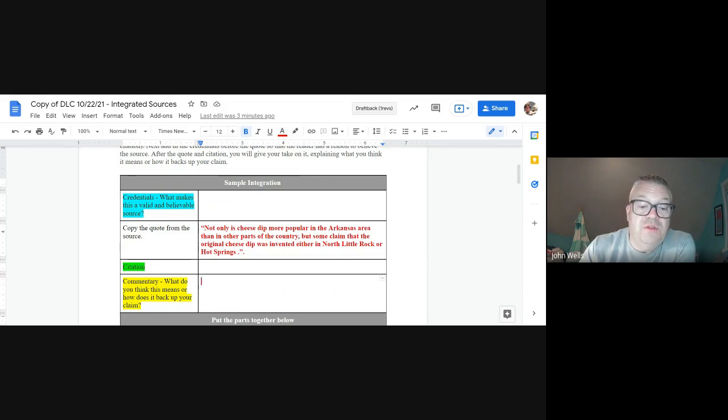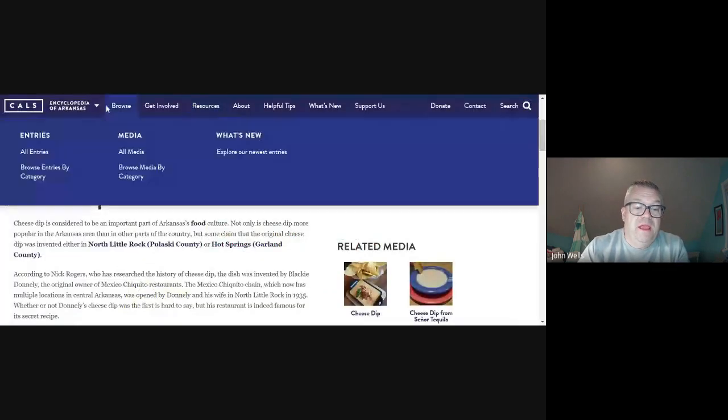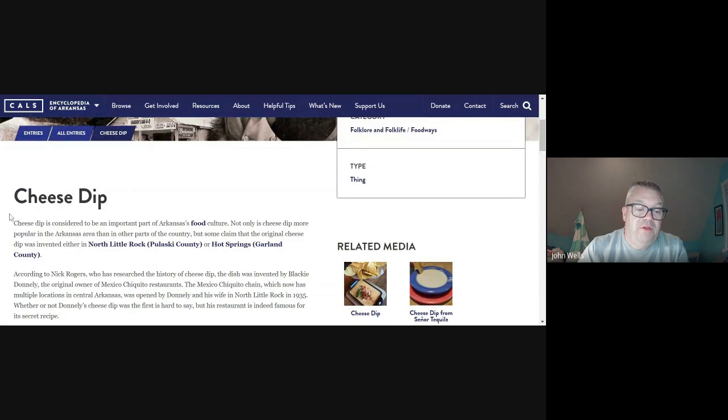Okay. So the first step is to add in that citation. Now, this is where I got it from over here. I know that when I run my EasyBib or my MLA citation generator, there is no author, so it's going to start with the title. It comes from this article right here, and there's no author listed.